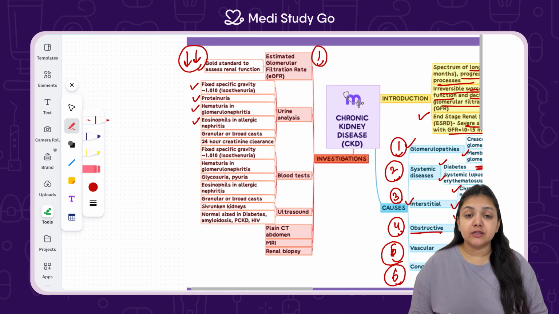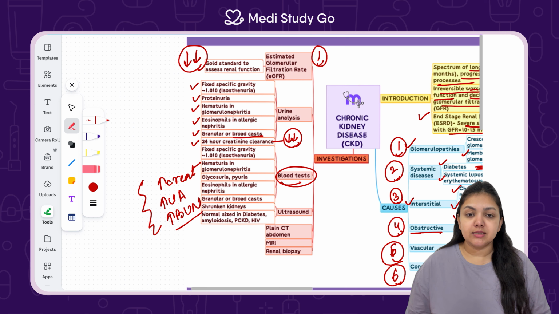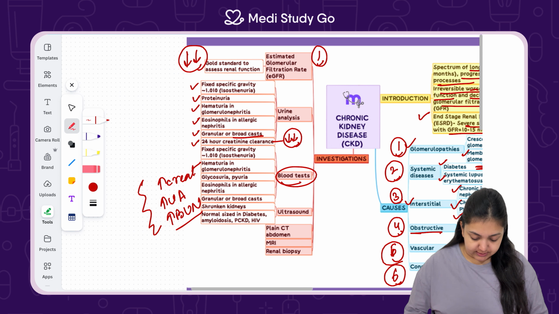Eosinophils will also be present if the cause is an allergic reaction. Granular or broad casts are going to be present. 24-hour creatinine clearance will be decreased. Then we do blood tests, which are also going to show increased creatinine in the body, increased uric acid, and increased blood urea nitrogen. So these three things are going to be increased in the blood tests.